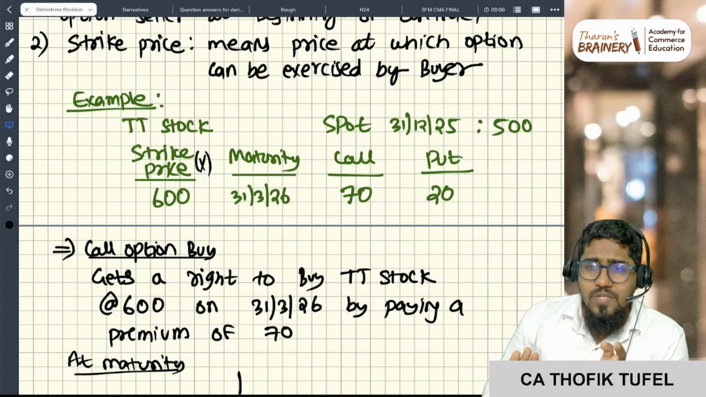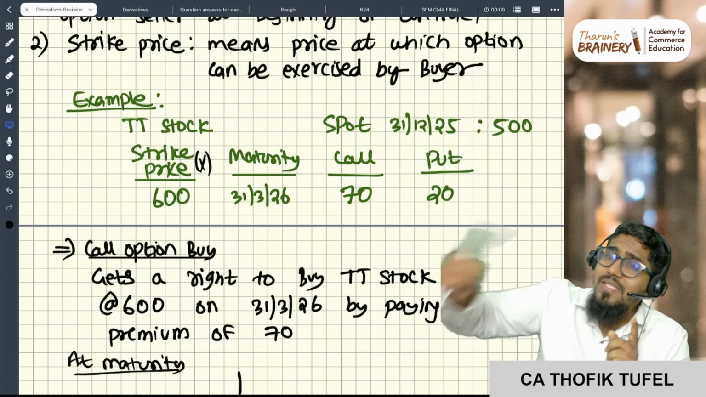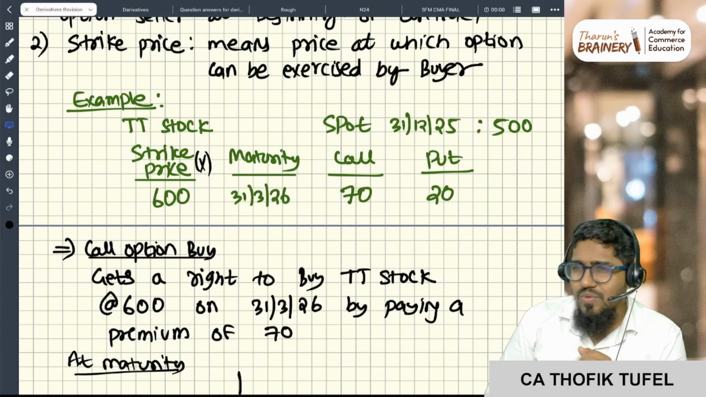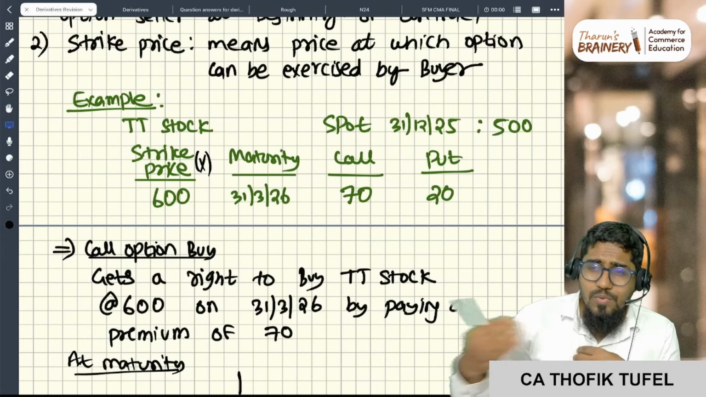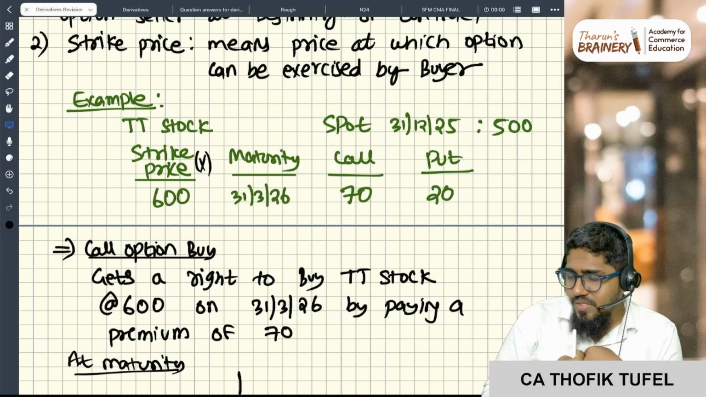Even otherwise the 70 rupees goes to him because he is giving the right. But in the 700 case, he will pay me 100 rupees, and he is getting 70 rupees. So his net loss is 30 rupees. And my net gain is 30 rupees. Whatever is his net loss will be my net gain. His loss is 30 rupees, my gain is 30 rupees.